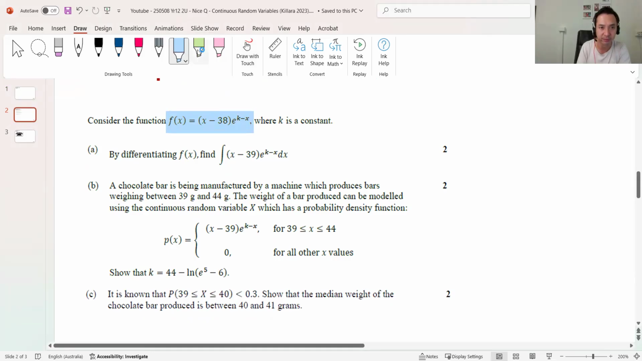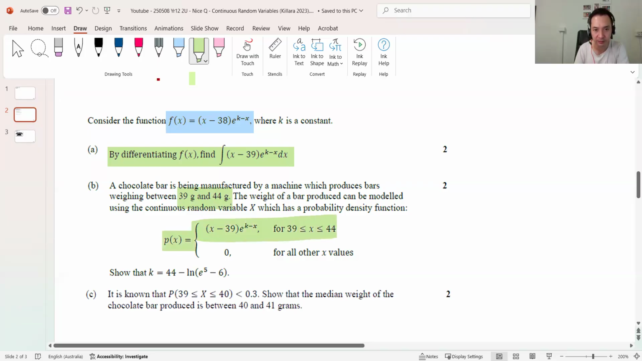Part A just says differentiate, and then use it to integrate. And then a chocolate bar manufacturer produces bars between those two, that's a low limit, that's a high limit, with a probability density function. Okay, cool. So you've got this, and then 0 thereafter. Pretty straightforward: show that k equals this. The question tells you that it is known that the probability that, and then show that the median exists between 40. Okay, all right. Let's start.